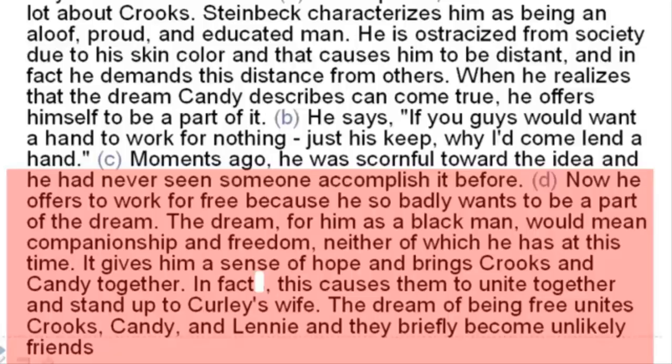In fact, this causes them to unite together and stand up to Curly's wife. So now I'm giving even more of an analysis. The dream of being free unites Crooks, Candy, and Lennie, and they briefly become unlikely friends. So I've pulled it all together, I've analyzed it, I've given the deeper meaning, and I've pretty much pointed all the way back to my thematic statement. And this is why, without saying this is why, but this is why all of these details and examples prove that this is the central theme.